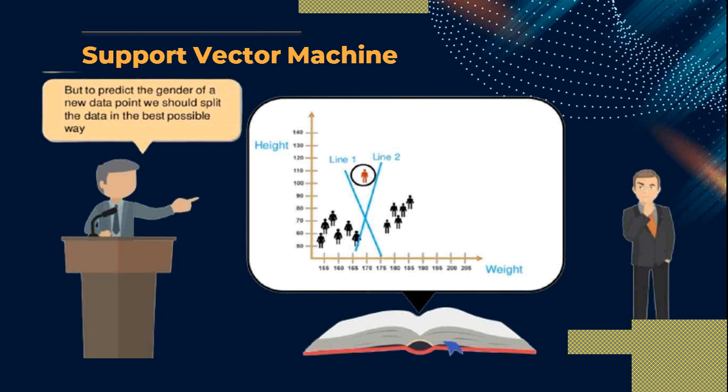If you prove that hypothesis 1 is true, it means the new data point belongs to the male category. And if you prove that line number 2, that is hypothesis 2, is true, it means it is the female category.